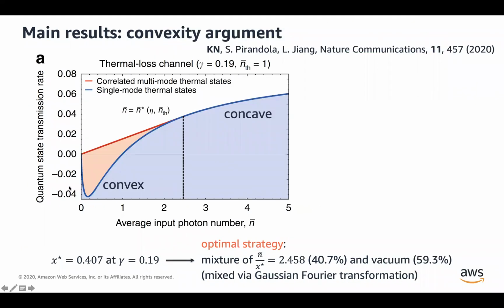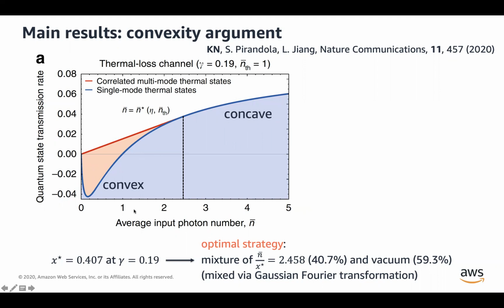And now we are plotting the achievable rate as a function of the allowed average input photon number. So as we allow more and more energy, we can send more information. But the way this curve grows is really interesting. Initially, it has this convex behavior, and eventually it has this concave behavior.